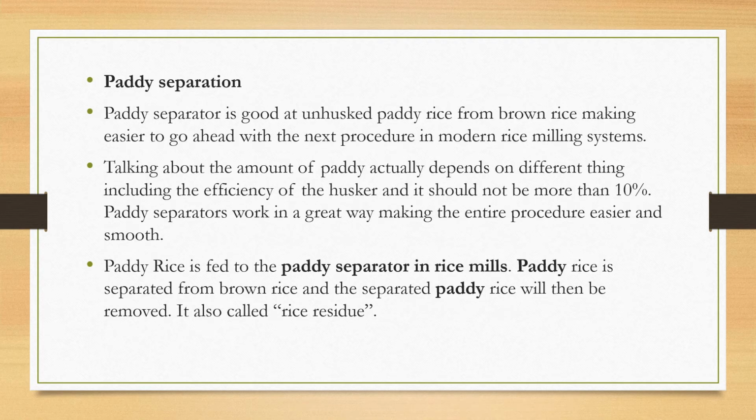After that, paddy separation is carried out. The paddy separator separates unhusked paddy rice from brown rice, making it easier to go ahead with the next procedure in a modern rice milling system.